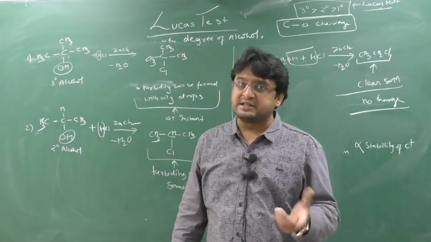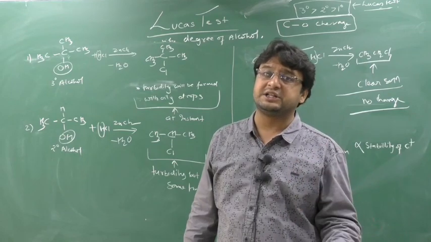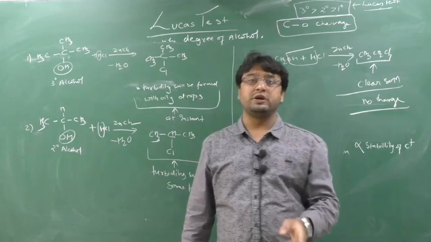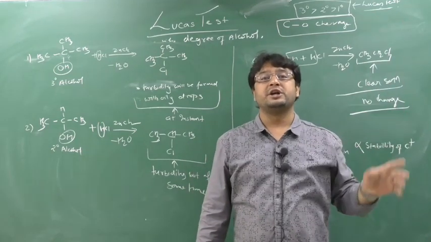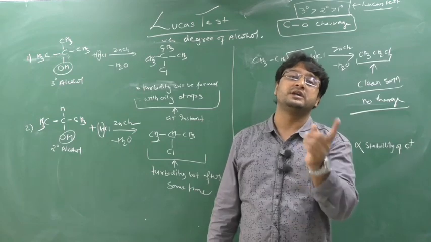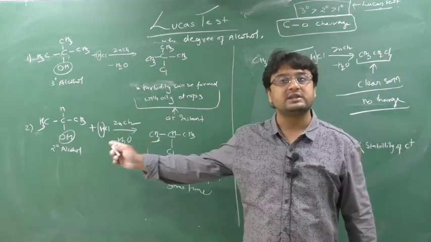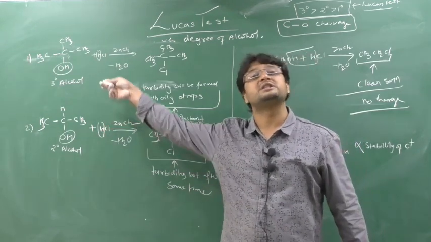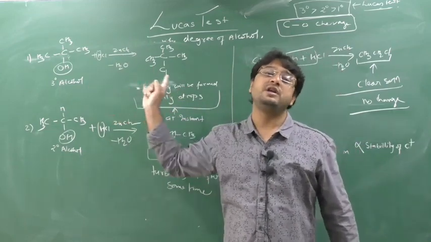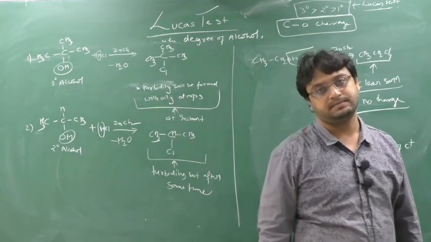Rate of reaction is directly proportional to stability, so the rate of reaction is very high. That means the reaction completes in a shorter time, so the reaction is very fast. That is why a 3 degree alcohol is very fast towards the Lucas test.